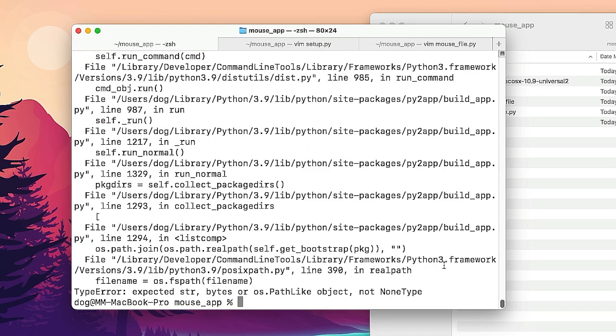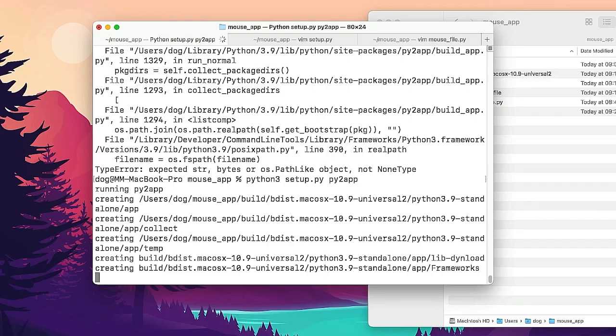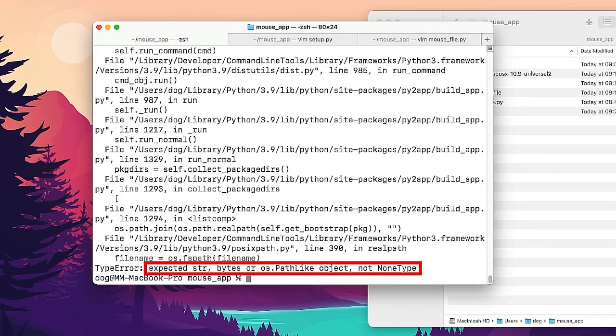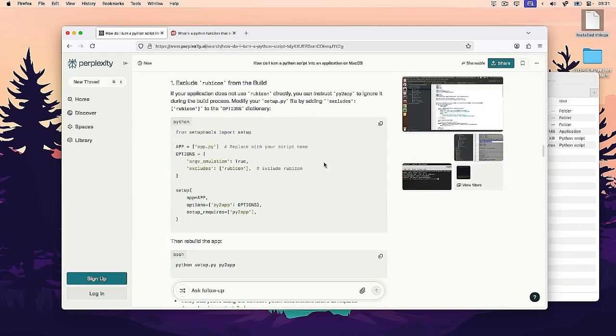Okay, so now it doesn't work anymore. Oh, it says your required packages here. Nice. If it gives me an error, then we have a problem, clearly. Oh, it's an error. Expected string, bytes or OS path-like object, not NoneType. How did it work? That's not good.